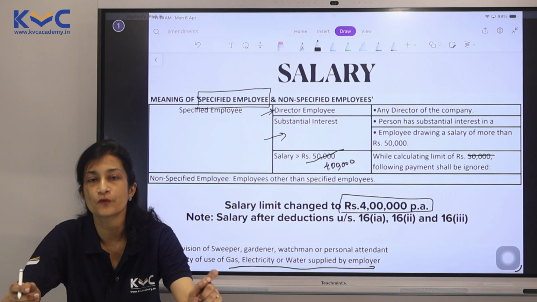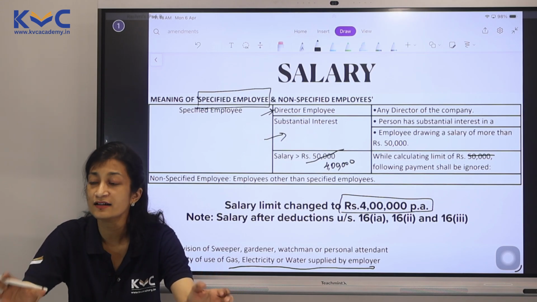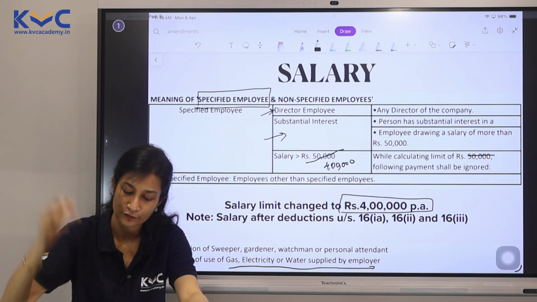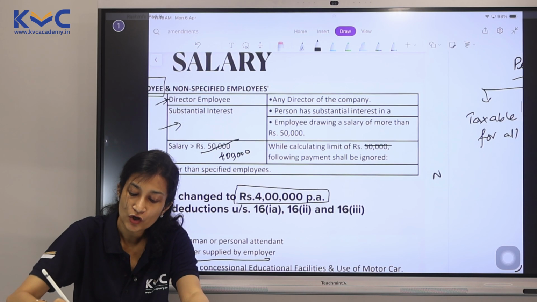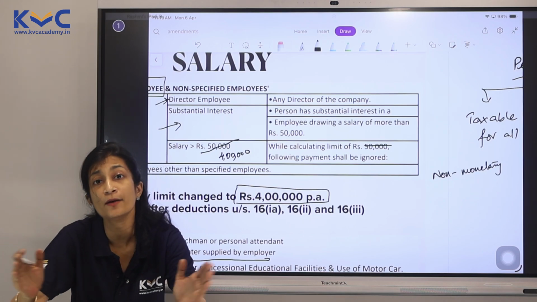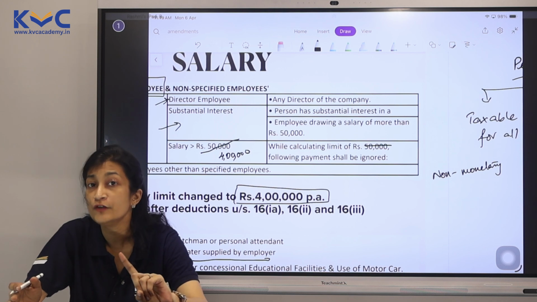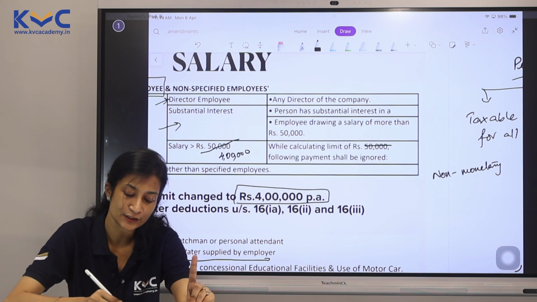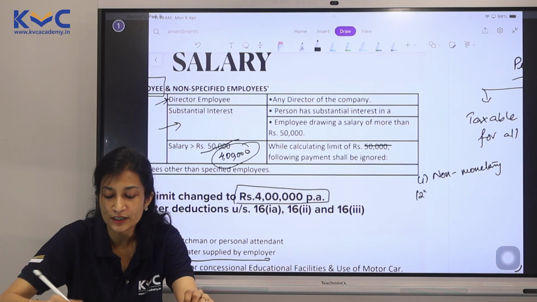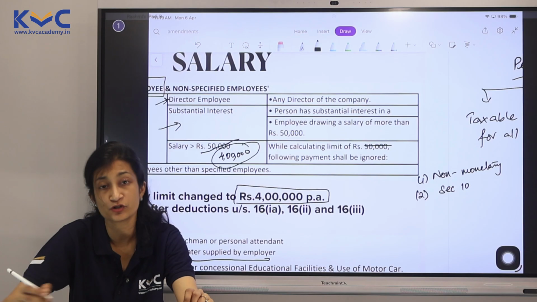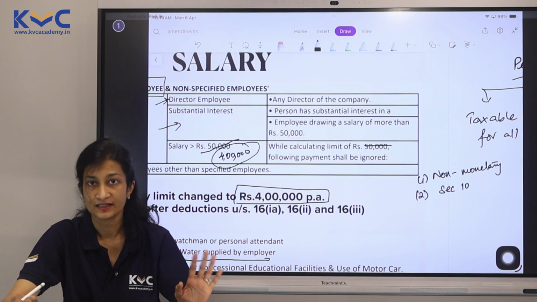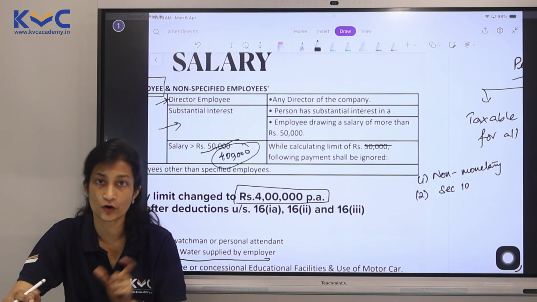When we calculate this 4 lakh, there are certain requirements which we need to take into account. For example, if there are any non-monetary perquisites, we don't add them up to calculate 4 lakhs. We basically ignore them. We also ignore any section 10 exemptions. So if any exemption needs to be given under section 10, we give it. After that, we check whether it is 4 lakhs or not.